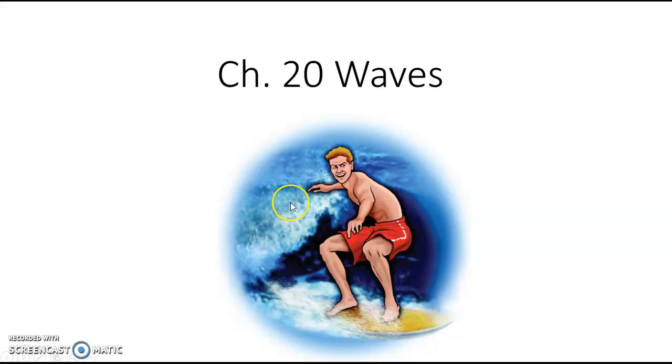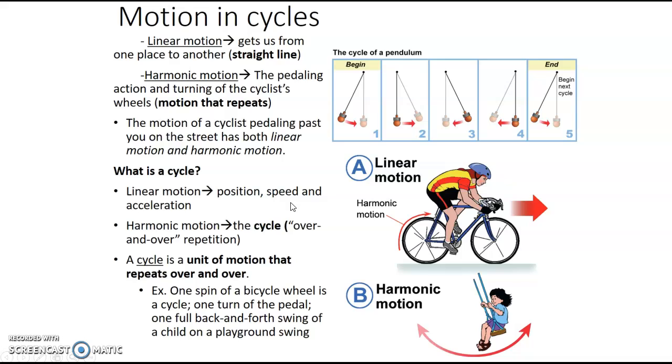Waves. Okay, so we talked about in our notes for harmonic motion how motion appears in cycles. So remember, you have linear motion, and then you have harmonic motion. Linear motion is not something that repeats. You can say it's motion in a straight line.